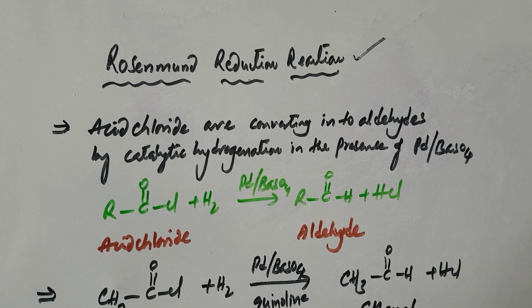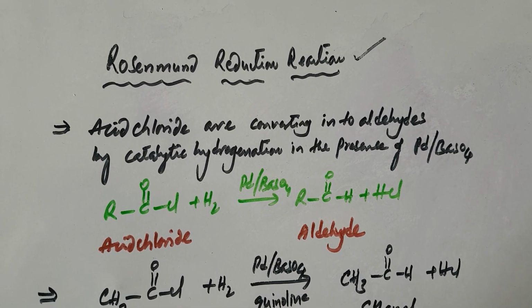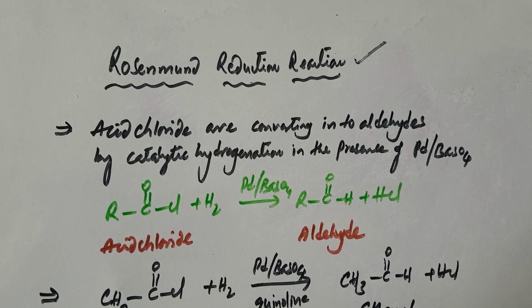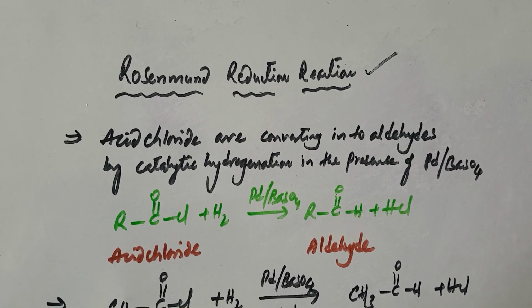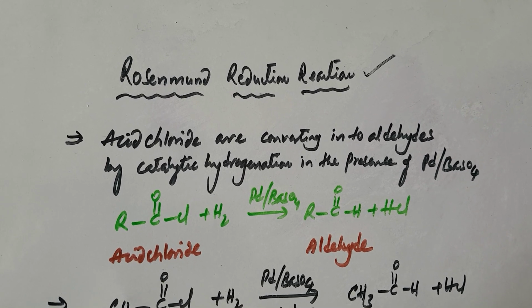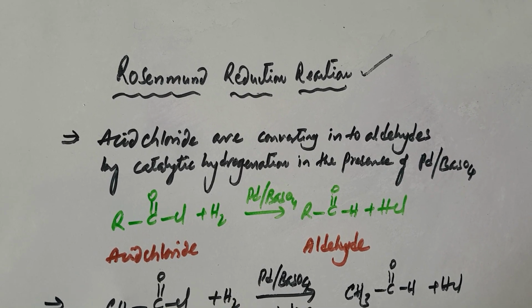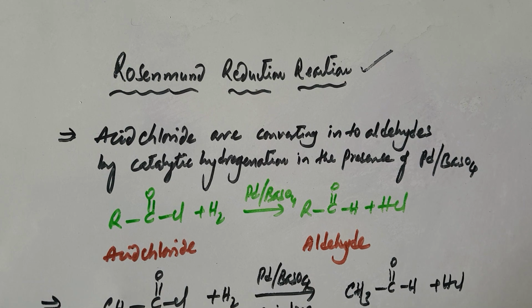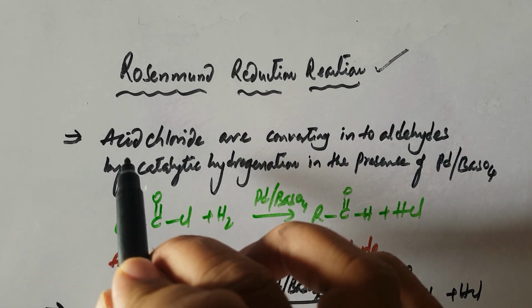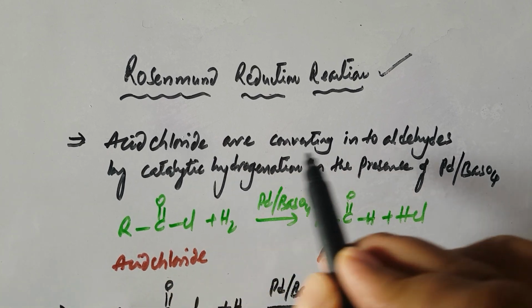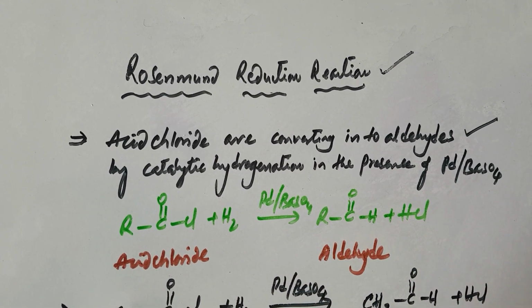Yeah, students, now we are going to discuss Rosenmund's reduction reaction. First point, in this name reaction, only aldehyde preparation is possible. Second point, in this reaction, acid chlorides are converted into aldehydes.